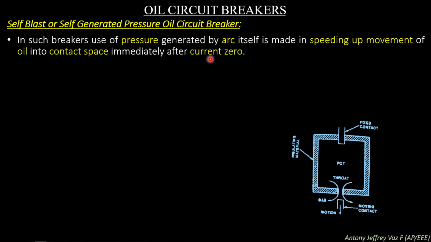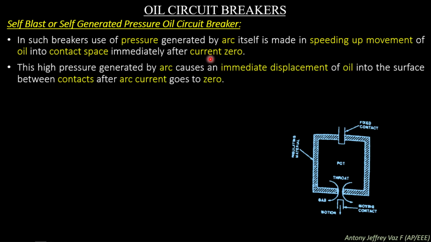The pressure is generated in the oil with the help of the movement of the contact in the oil. After current zero, when the arc is about to be extinguished, the pressure is generated in the pot so that the pressure will extinguish the arc.